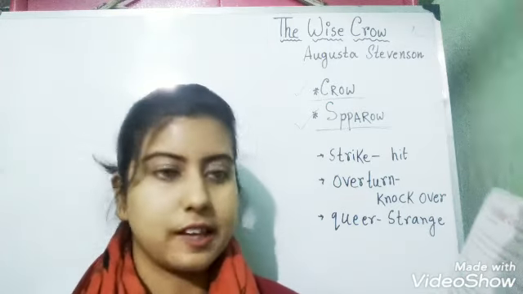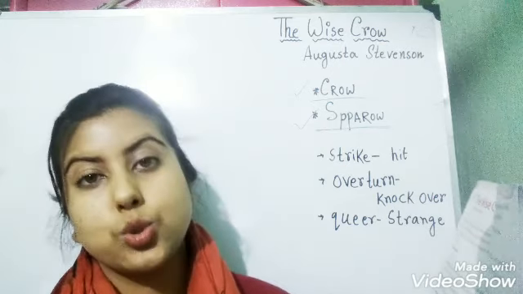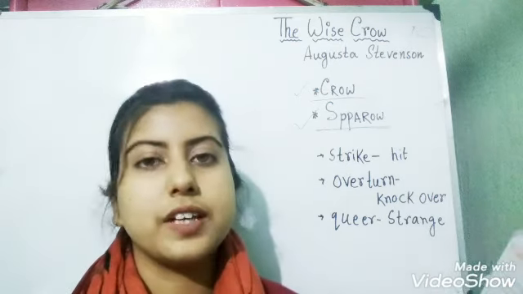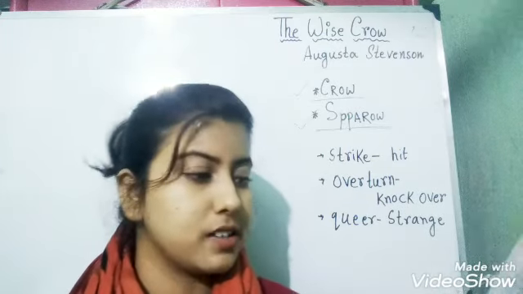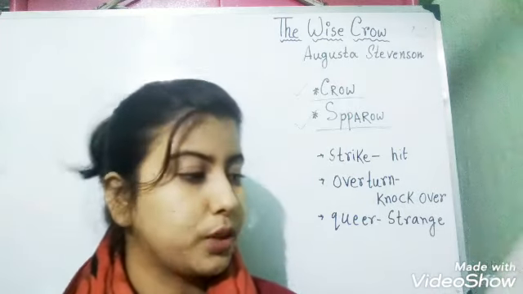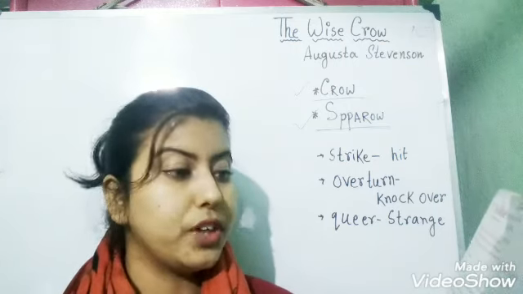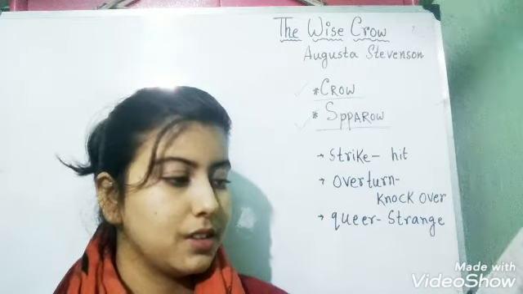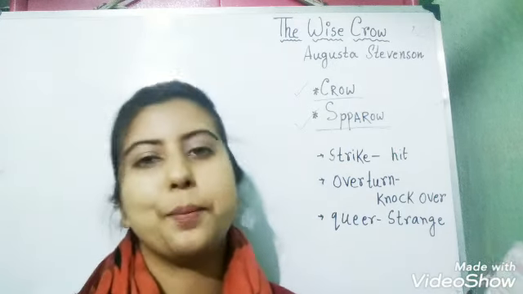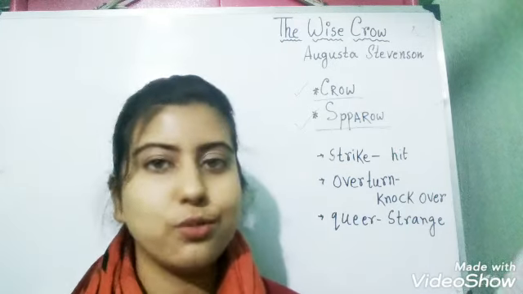The sparrow says, "What shall we do?" The sparrow is again very tensed. The crow says, "We will break the pitcher. Come on." Now the crow says that they will break the pitcher so that they can get the water.